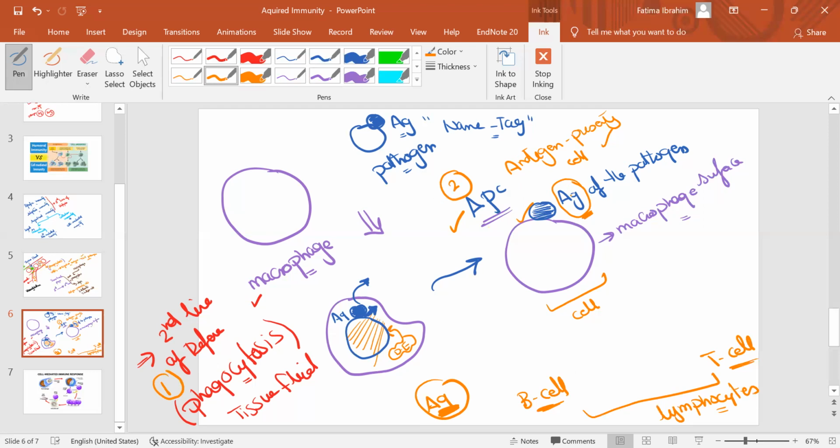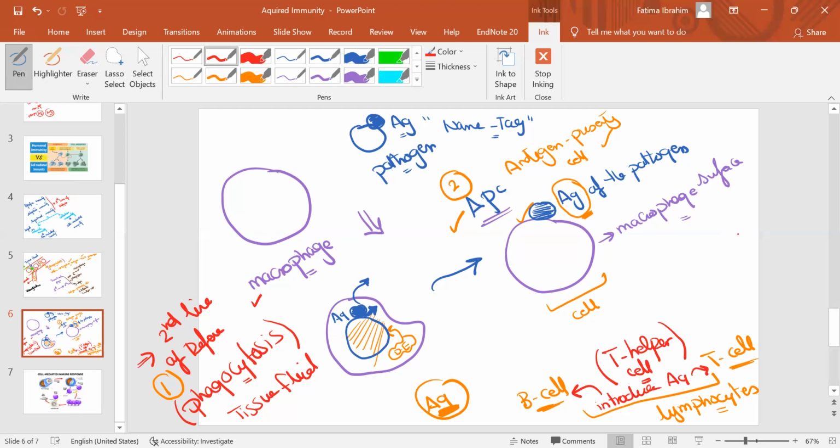When it introduces the pathogen on its surface, you must have a second transitional phase where B cell and T cell get to know the antigen. They must be activated by something called T helper cell. This T helper cell will introduce the antigen for both T cell and B cell. But in order for the T helper to introduce it, you must know that T helper has a binding site that can fit to the antigen.